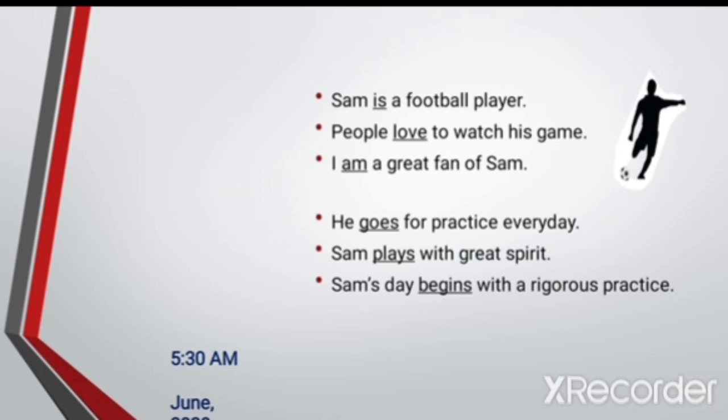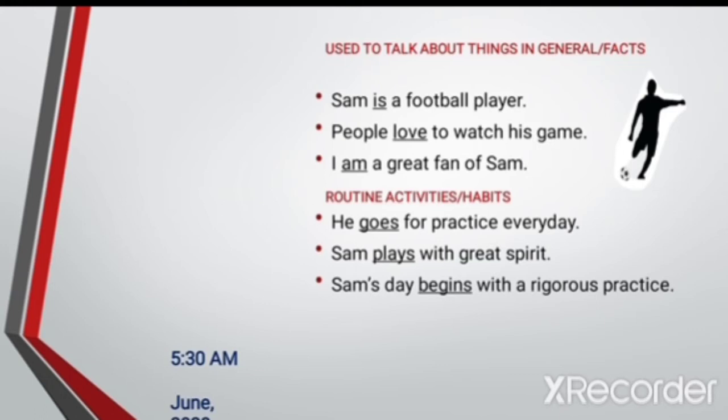The first three examples talk about things in general or facts. The next three sentences denote routine activities and habits. Let's make a timeline for Sam. He starts his practice at 5:30 a.m. in the morning. Now we are talking about the simple present tense. That is, things in general, facts, universal truths, routine activities and habits.